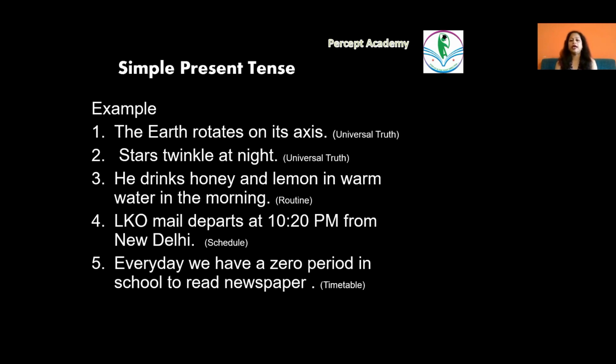That's his routine. Every morning he drinks honey and lemon. So if we have to tell somebody about a habit, we again write it in simple present tense and we speak in it. Schedule. Lucknow Mail departs at 10:20 p.m. from New Delhi. That's the departure time of Lucknow Mail. That's a schedule. Every day we have a zero period in school to read the newspaper. So when we are talking about a timetable, it happens every day. That is again something which we mention in simple present tense or present indefinite.